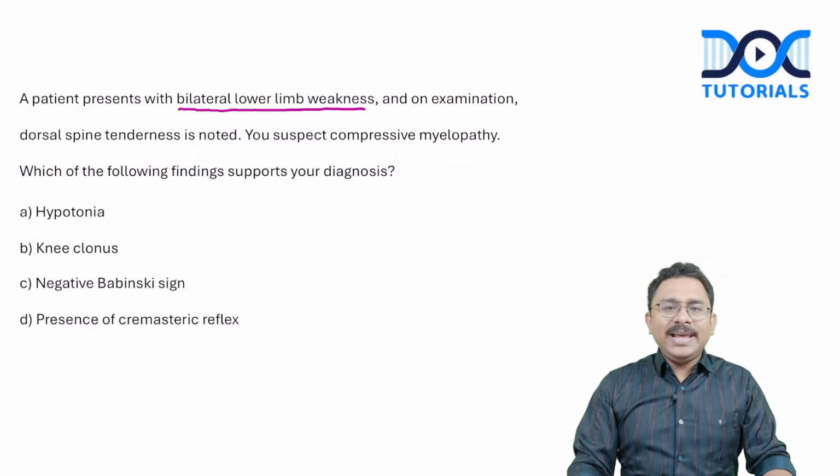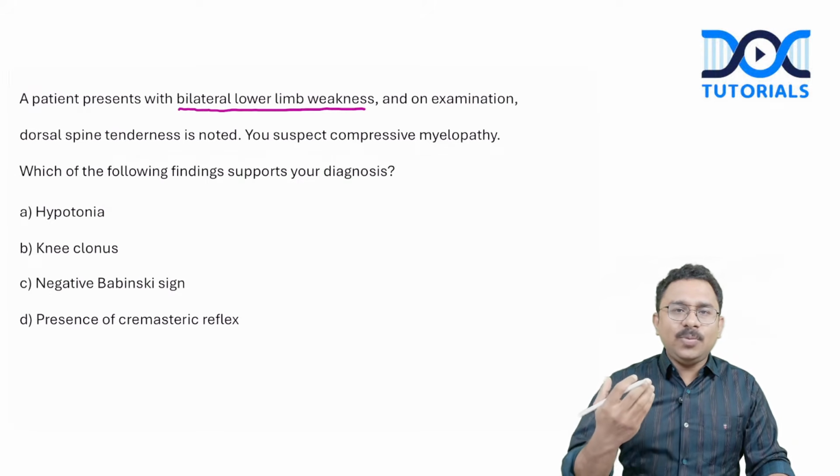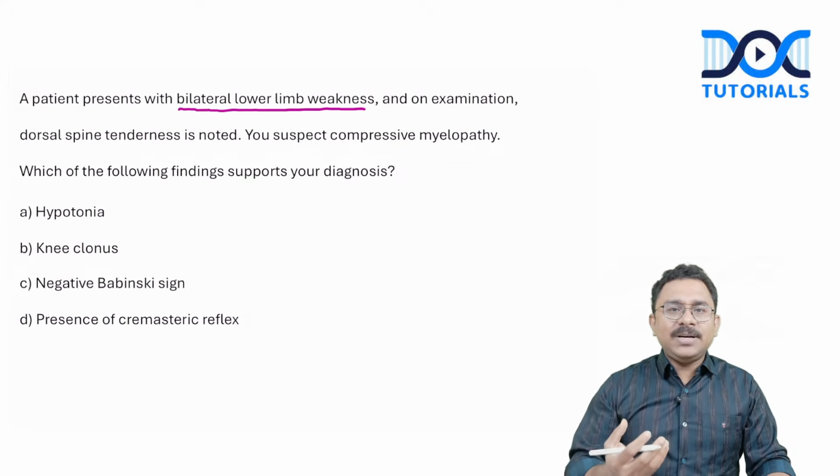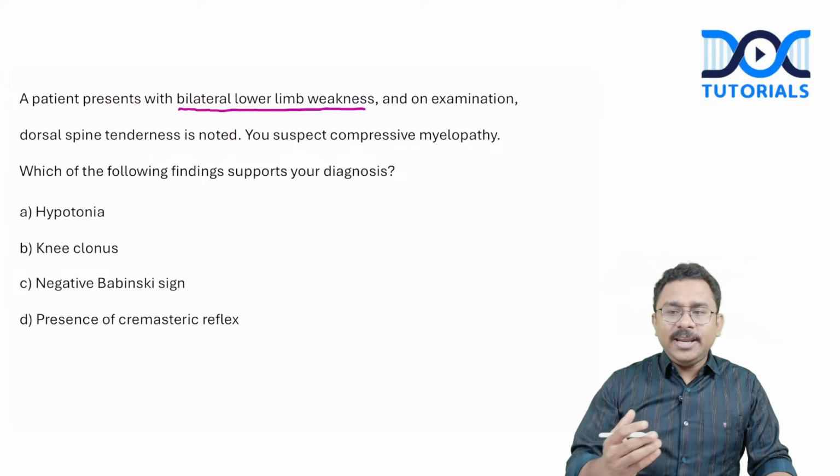All throughout my lectures, I've stressed the importance of understanding the difference between UMN and LMN in the neurology class that I take. Please understand this has been tested again and again, be it in May 2022, or even in 2024, when one of the INI papers had a question testing the basic concepts of UMN versus LMN. That is a very important concept that you've got to understand.